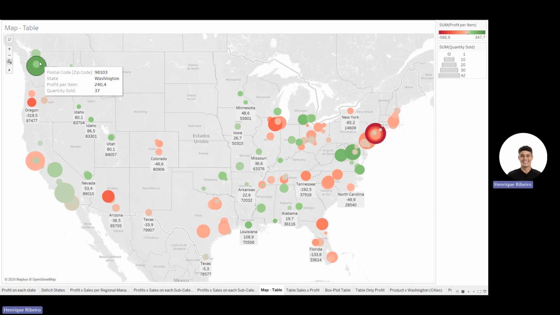One of the things that really got my attention is the quantity of sales, because Washington was the most profitable, but on the other hand, a state like New York has even more sales than Washington, and they didn't make any money. As a matter of fact, they lose money per item, as you can see here.